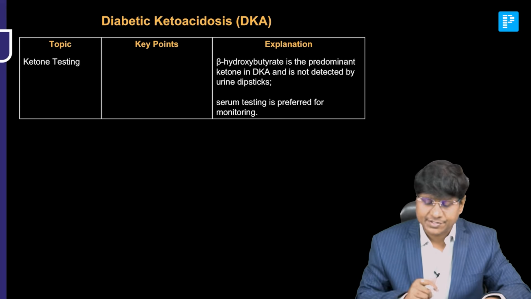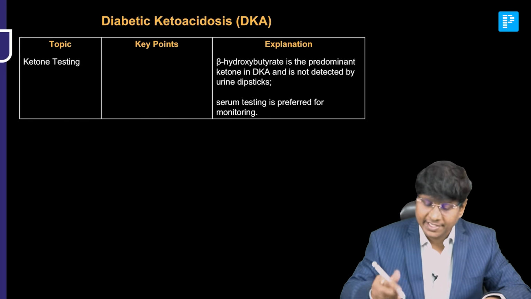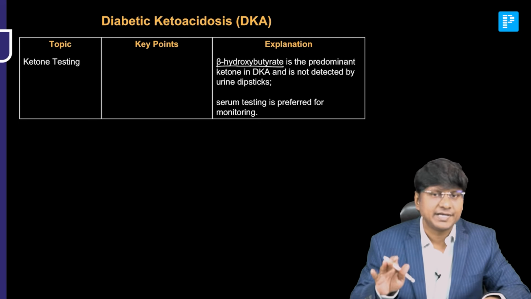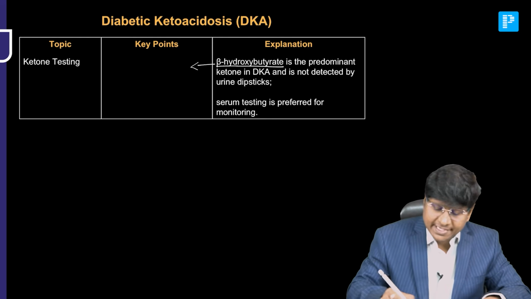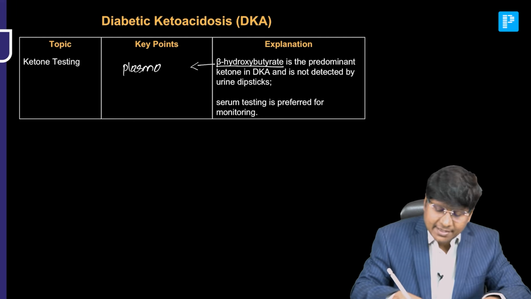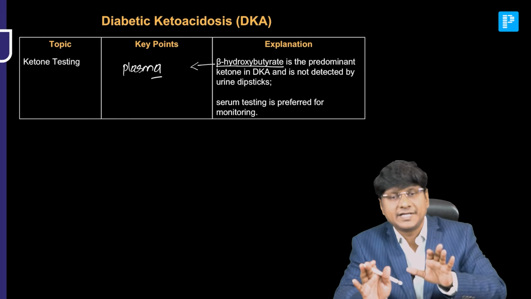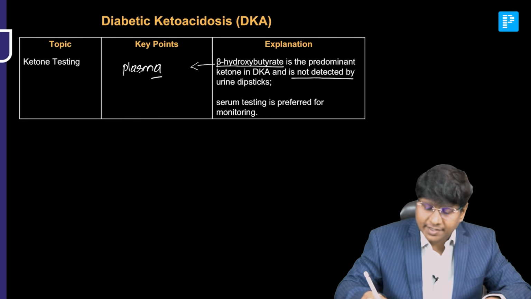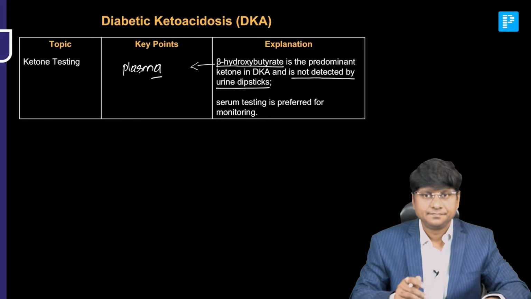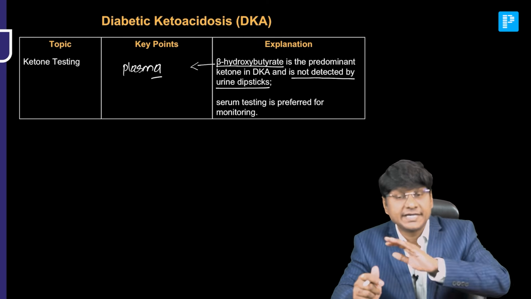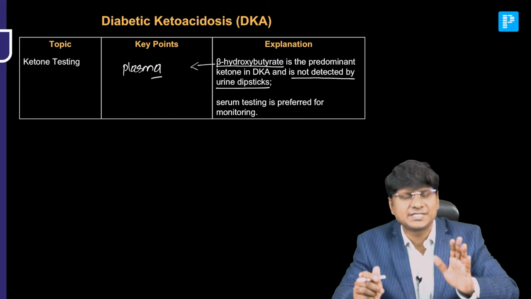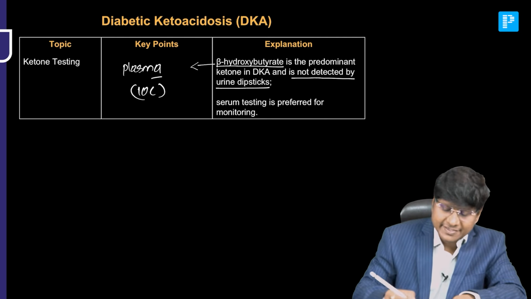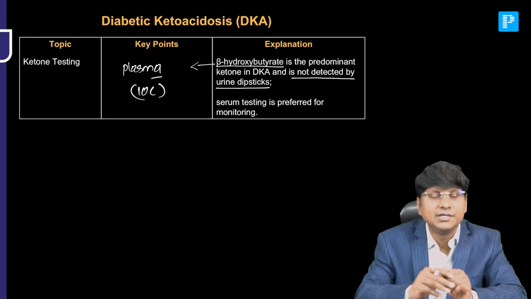Now, in the ketone body testing, the predominant ketone body in DKA is beta hydroxybutyrate. And this beta hydroxybutyrate does not get excreted in the urine, so it has to be tested in the plasma itself. It is not detected by urine dipsticks because it is not excreted in the urine. It is a plasma ketone body. That is the reason why the investigation of choice is plasma ketone bodies, not urine ketone bodies.